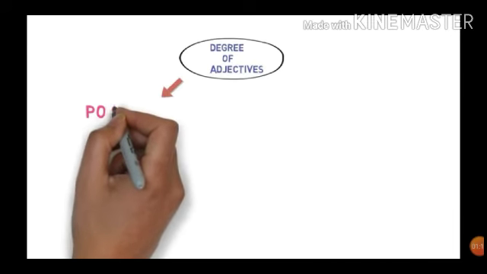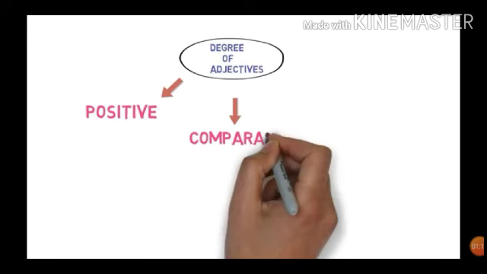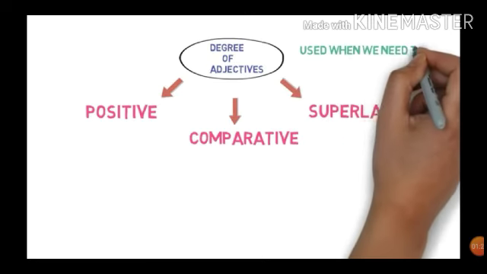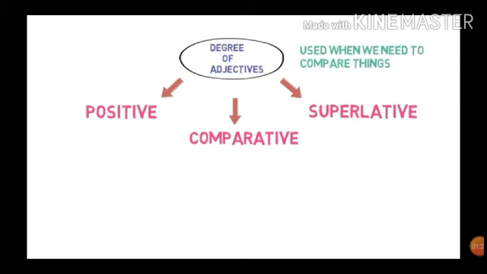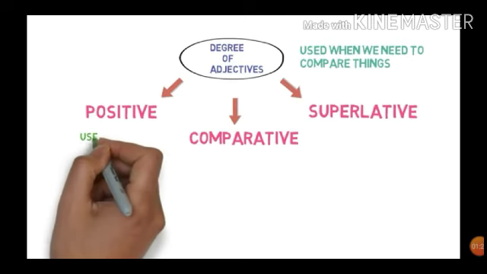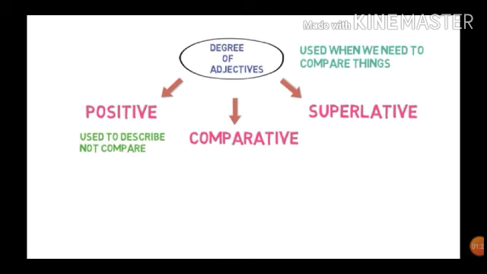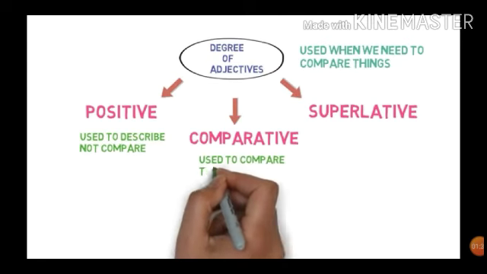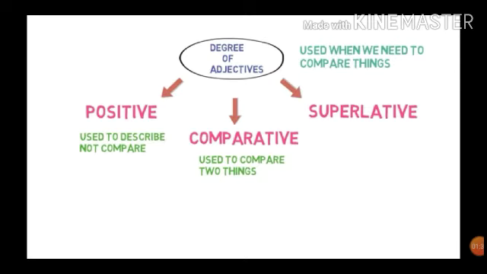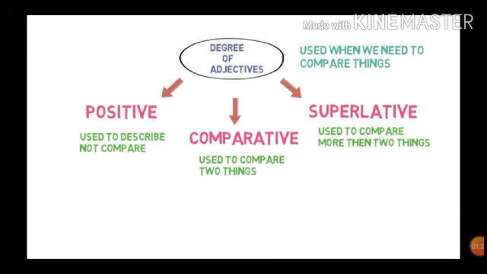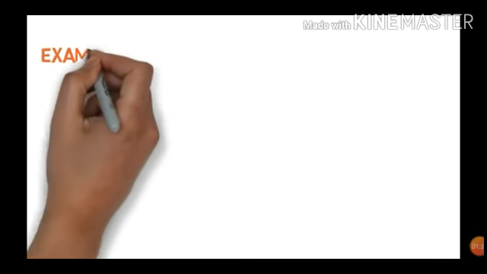Degrees of adjectives. There are 3 degrees. First one is positive, second one comparative, and third one is superlative degree. And we use degrees when we need to compare things. So positive degree is used to describe, not to compare. Comparative degree is used to compare two things, and superlative degree is used to compare more than two things.